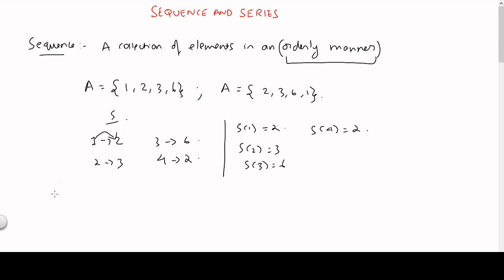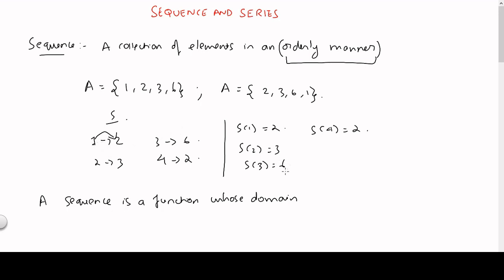So now we will write the other definition. A sequence is a function whose domain, what is the domain, what are the numbers for which it is defined?